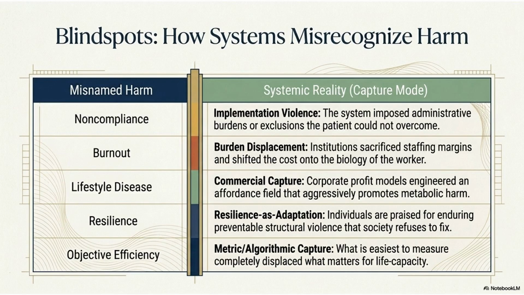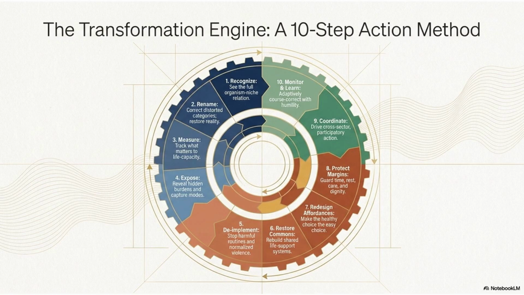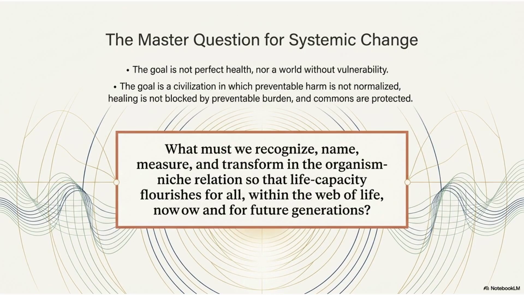Identify systemic blind spots that misrecognize harm, focusing on the gap between named harms and systemic realities. Explore a 10-step action method for systemic transformation, focusing on recognizing and transforming organism niche relations. Reflect on the master question for systemic change, aiming for a civilization where life capacity flourishes for all.